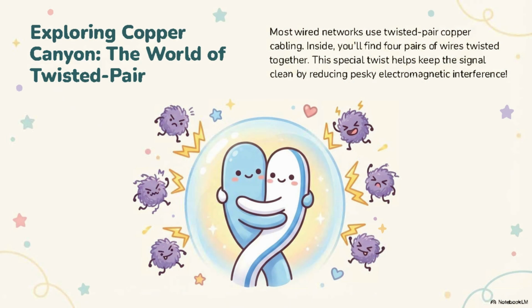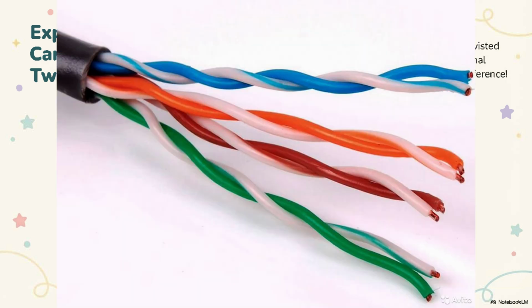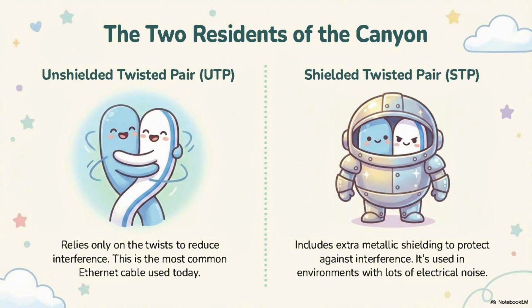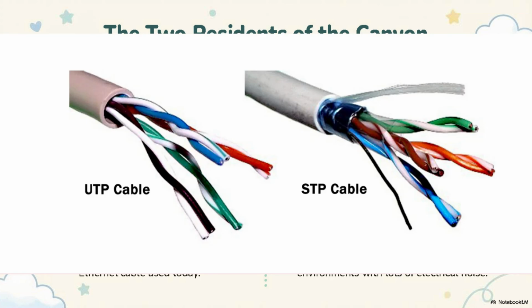Let's start with copper Ethernet cables. Most wired networks use twisted pair copper cabling. Inside the cable are 4 pairs of wires twisted together. The twisting reduces electromagnetic interference and keeps signals clean. There are 2 main types of twisted pair cable. The first is unshielded twisted pair, or UTP. This cable has no additional shielding and relies only on the twists to reduce interference. UTP is the most common Ethernet cable used today.